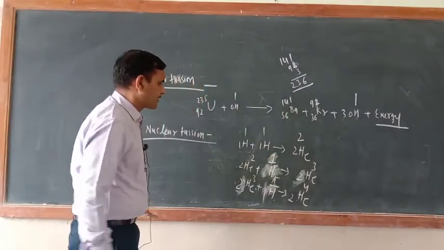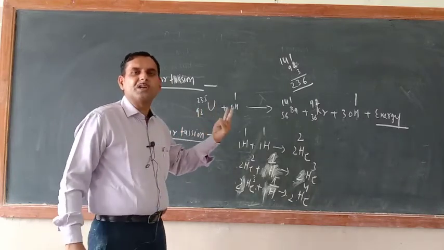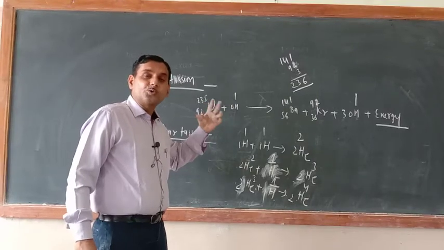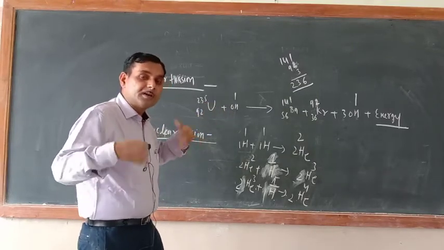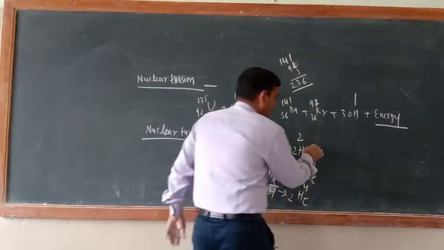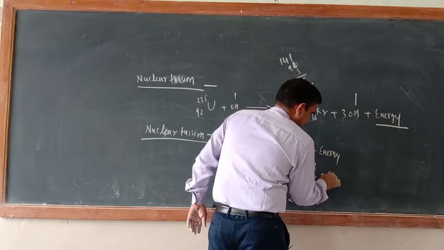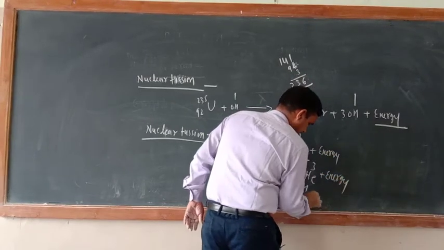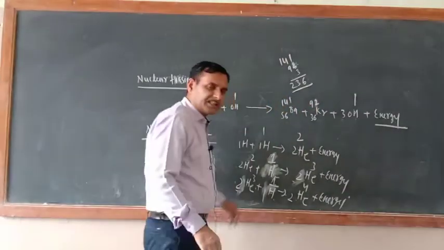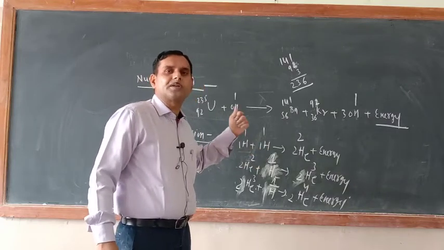So try to understand, nuclear fusion means fusion of so many small nuclei. When so many small nuclei fuse, a huge amount of energy is released. In each step, energy is released, and this energy can also be used for the production of the hydrogen bomb.